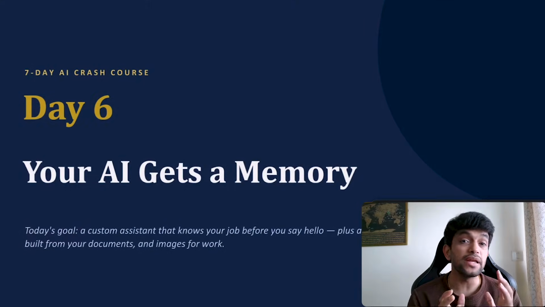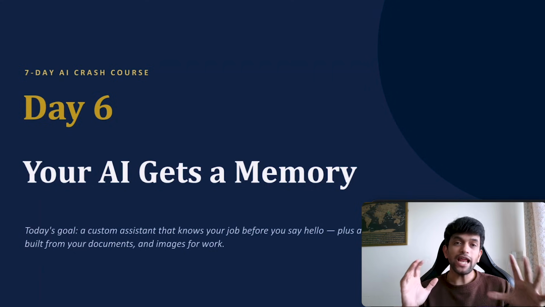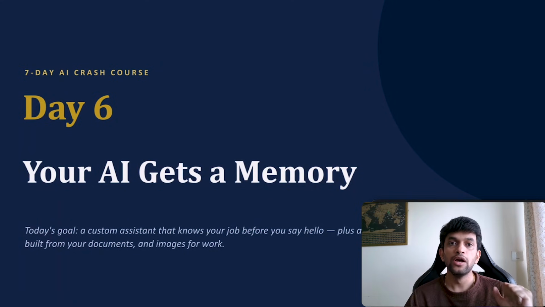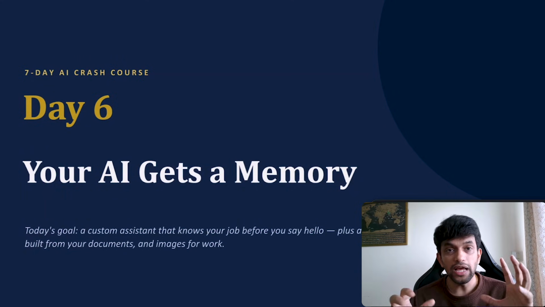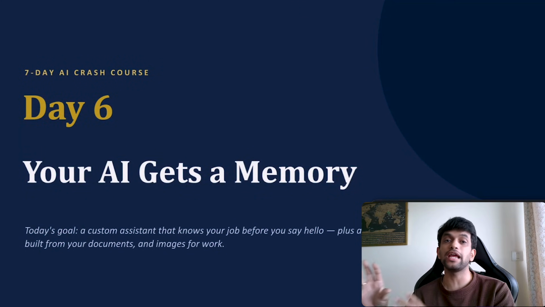Hi guys, welcome to this session. Today is day 6, and today we are going to give memory to our AI. Basically, we chat with AI, it gives us output, we use it. But the next time we do the same task, we have to explain everything to AI again. Today we will see how to give memory to our AI so that I don't have to repeat myself every time. Today's goal is to set up your AI as a personal assistant who knows your job, what you do, and your areas of operation.